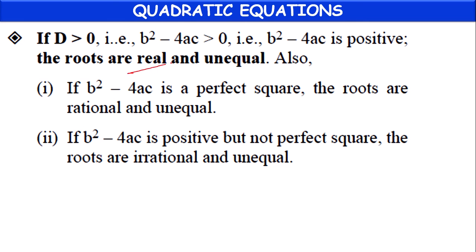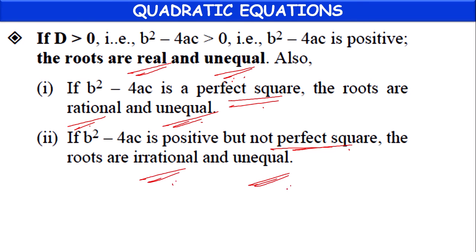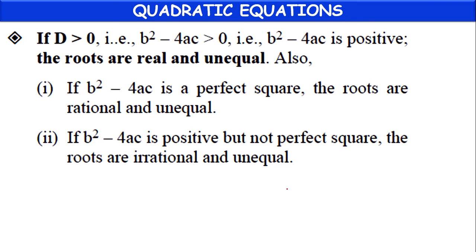On the whole, we can call them real and unequal, but if you want to mention particularly, if it is a perfect square, we can tell the nature of roots as rational and unequal. If they are not a perfect square, then we can call them irrational and unequal. This is the first case, children. This is the first case depending on the discriminant value.